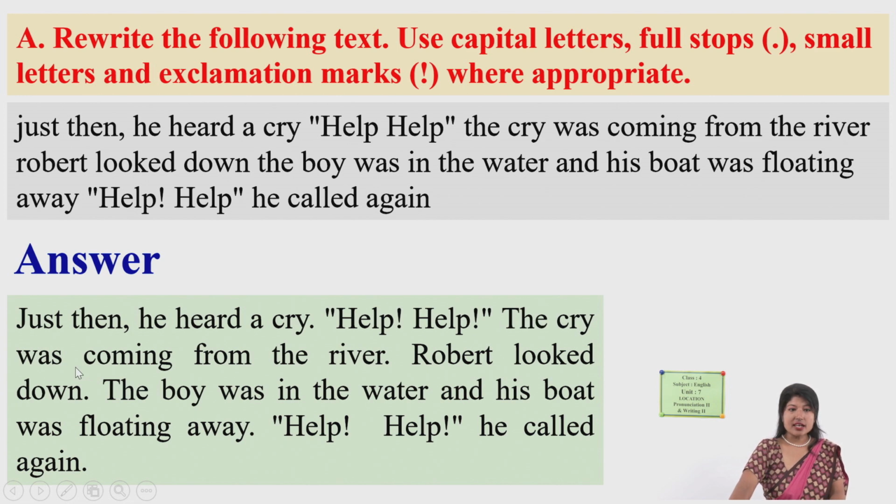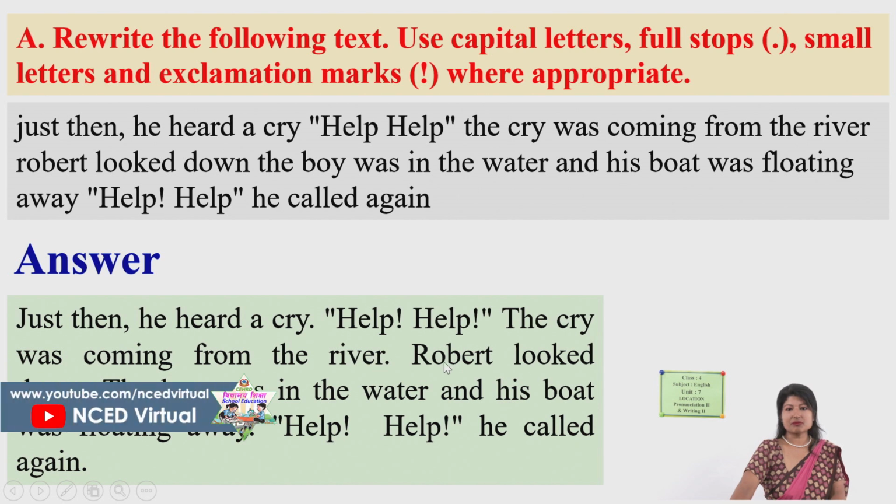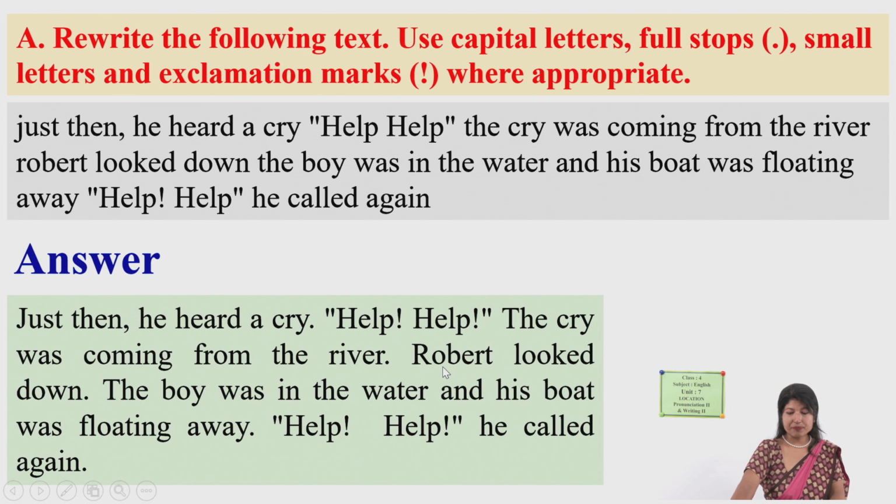The cry was coming from the river. Full stop here. Okay, we have full stop over here. Robert. So this is the beginning of the next sentence, as well as this is the name of a person. That's why R is capital. Robert looked down. The boy was in the water and his boat was floating away.